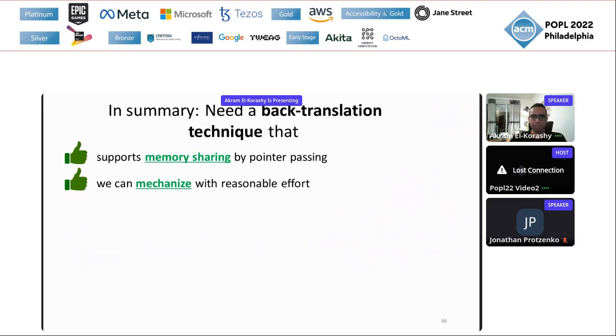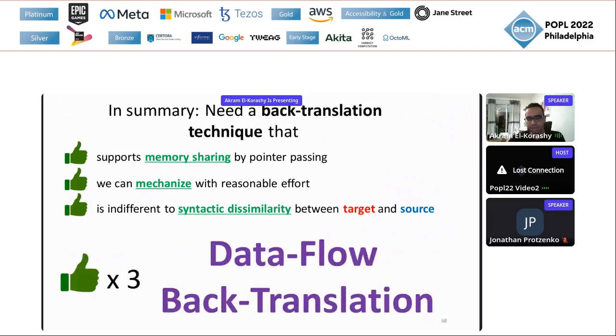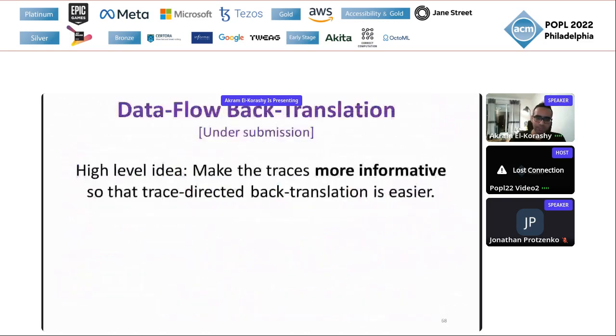So far, what we need is a back translation technique that will allow us to support memory sharing that we can mechanize with reasonable effort, but that is still indifferent to the syntactic dissimilarity between the target and the source. That was the whole reason we looked at trace-directed back translation. And I'm claiming that DataFlow back translation, the novel proof technique that I'm presenting, has all of these three advantages.